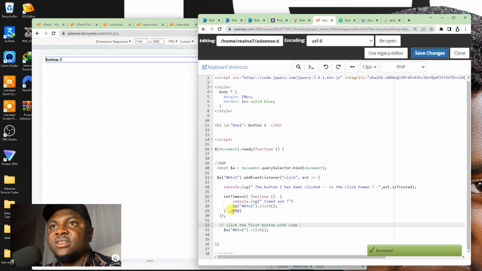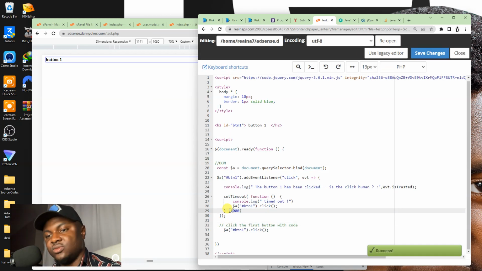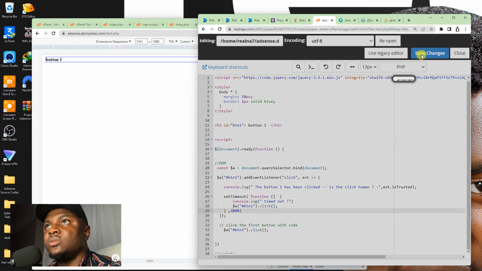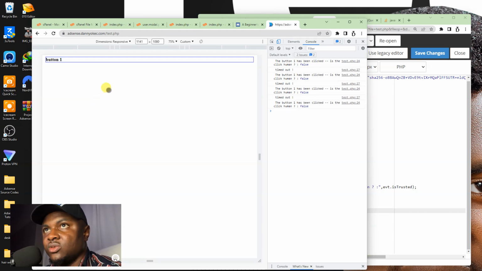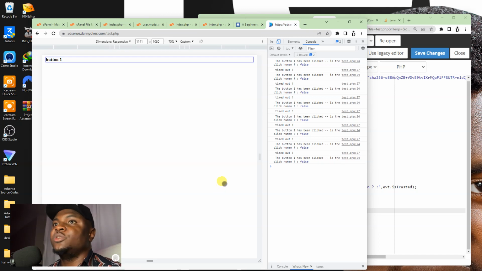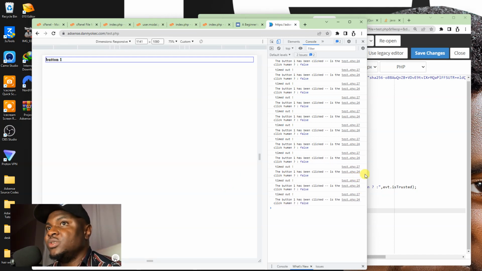So now I think this 2 seconds is too long. 1 second. Okay, now watch. Immediately it comes up, it's coming up automatically. Now, this is basically what we wanted to achieve, right? We have done this with timeout.